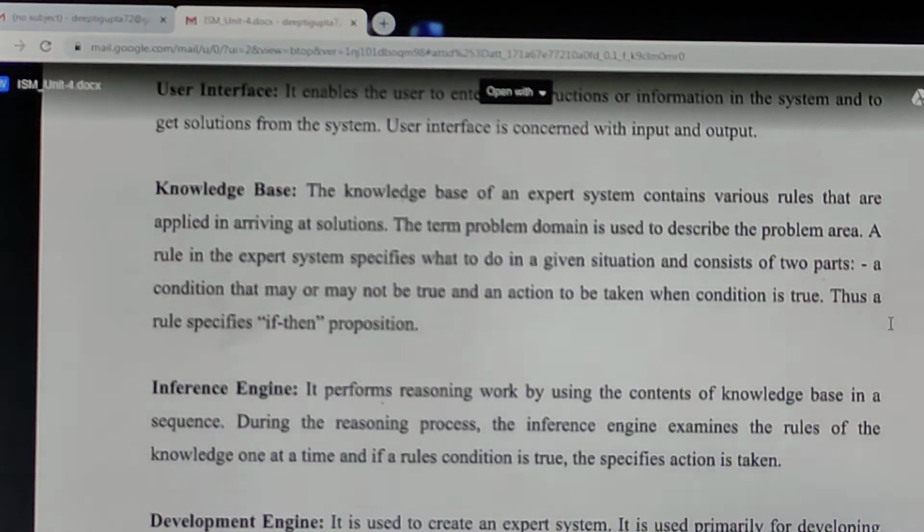Suppose any organization wants some advice of an expert regarding some problem, then using the user interface we give our query to the inference engine. The inference engine then interacts with the knowledge base, takes help from it according to the query posted, and provides the required action that can be made according to the problem specified.